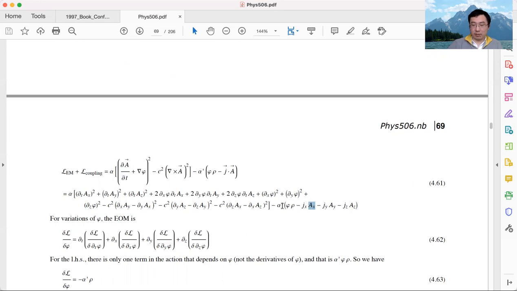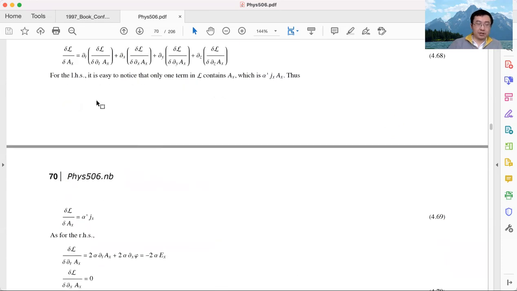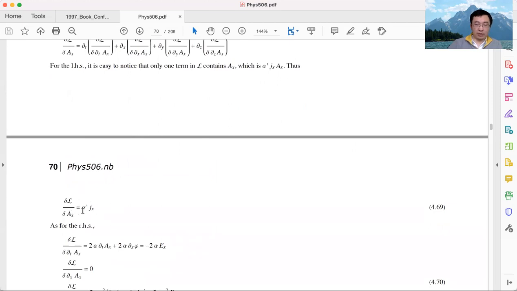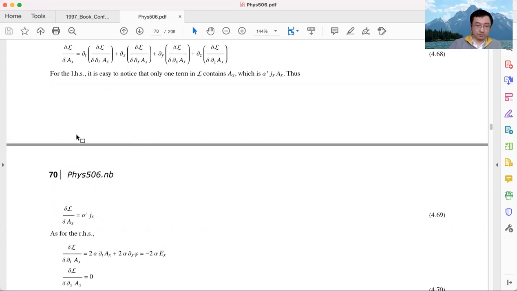That's minus alpha prime times minus JX. The minus signs cancel, it's alpha prime JX. So this variation from the left-hand side is extremely simple. It's just alpha prime, this parameter whose value is unknown, times JX. That's the left-hand side. Extremely straightforward and simple.